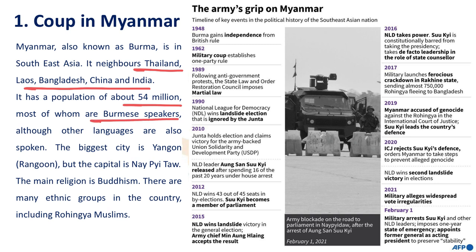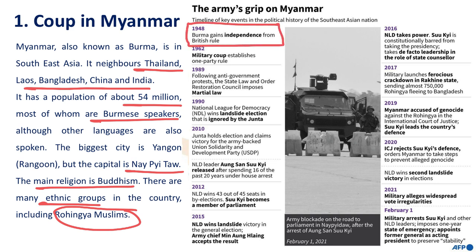Most of them are Burmese-speaking population. Its capital is Naypyidaw. Major religion is Buddhism. Many ethnic groups are there, including Rohingya Muslims. It got independence in the year 1948. The first coup in Myanmar happened in the year 1962, and this is the latest one.